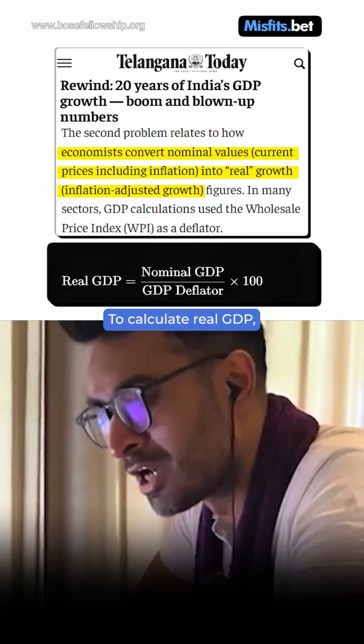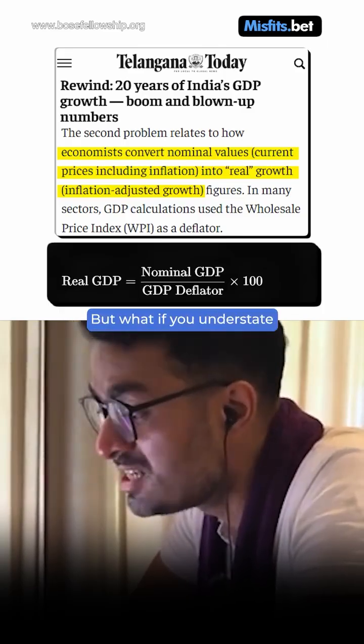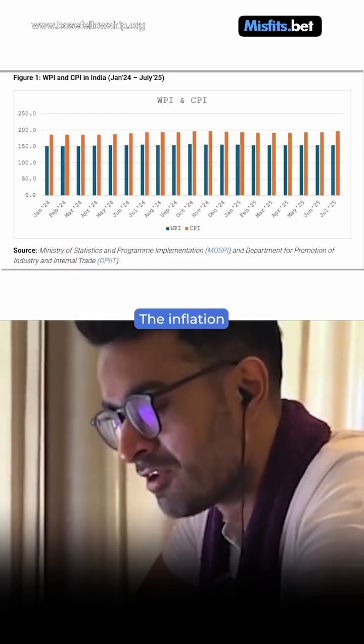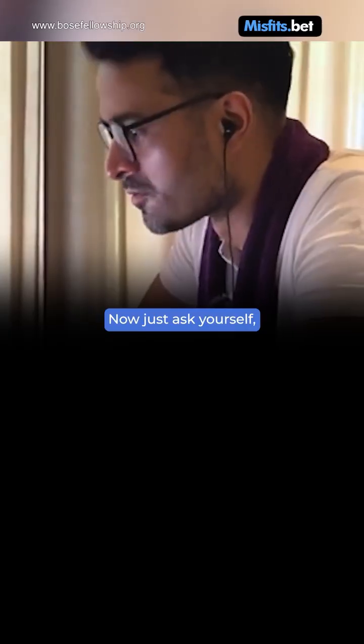Not just this, to calculate real GDP, you subtract inflation from nominal GDP. But what if you understate the inflation? This is what is now happening with India's GDP calculation. The inflation deflator being used is around 1 to 1.5%. Now just ask yourself, do you really think that the inflation in India hovers around that number?